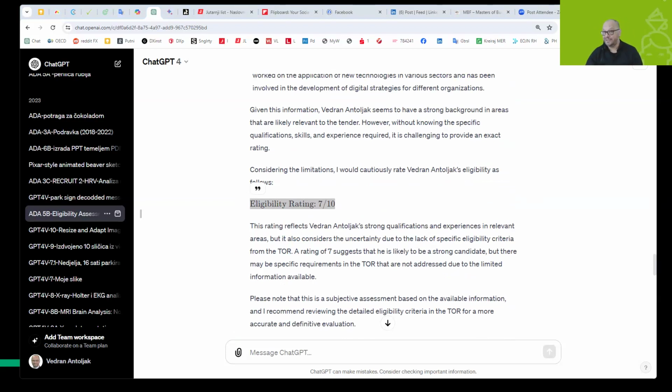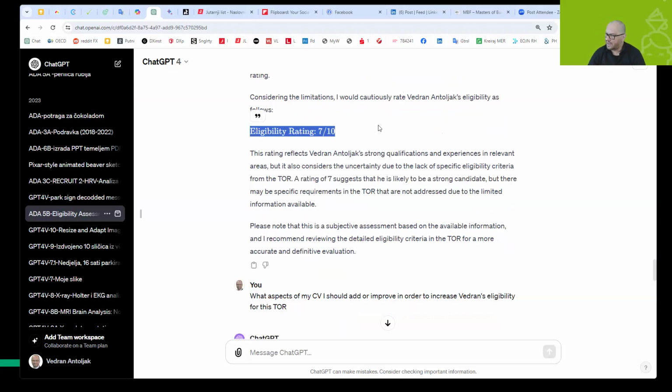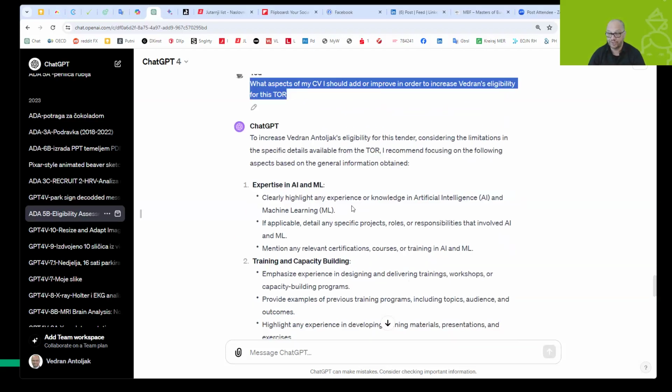Based on that, usually I would need half a day to compare my CV with the tender, no matter how simple it is, because I have to go, so to say, line by line. So when I got this out of ChatGPT, I asked it very simply what aspects of my CV I should add or improve in order to increase Vedran's eligibility for the tender.